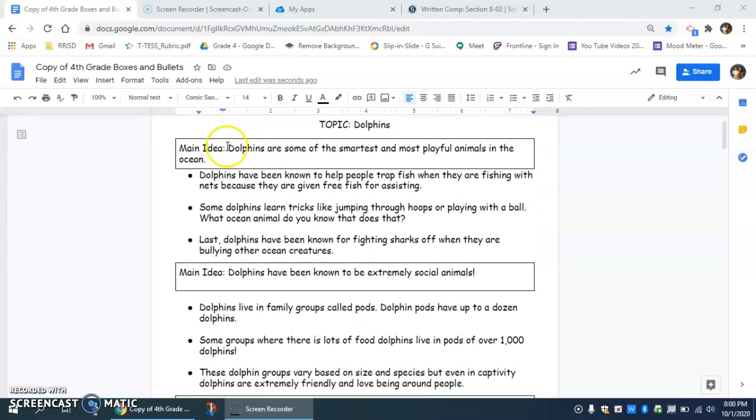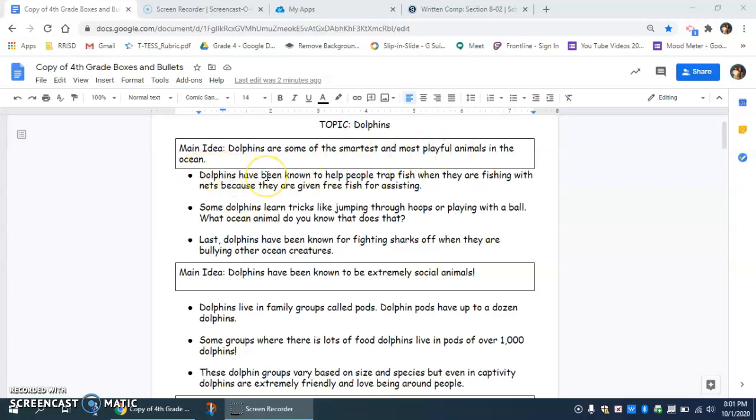So under each box, which is my main idea, I have 3 bullets. And in those 3 bullets, I have details that are talking about my main idea specifically. It's adding detail onto the topic that I've chosen for my main idea. So for my first main idea, for example, dolphins are some of the smartest and most playful animals in the ocean, I've added 3 pieces of information that relate to dolphins being smart and playful.